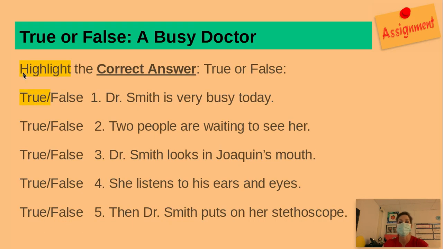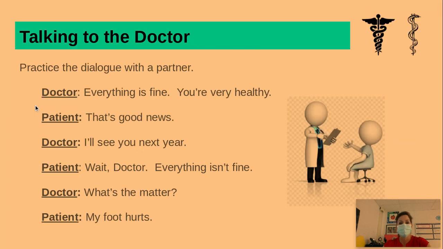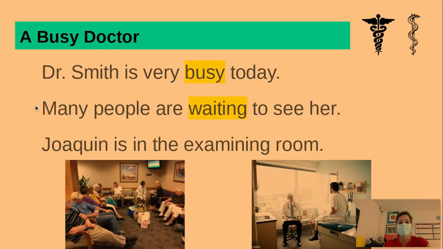The next slide is true or false. True meaning it occurred in the story. False, it did not. We're going to highlight the correct answer. True or false. Dr. Smith is very busy today. We know that this is a fact. It's therefore true because it's in our reading, as we could prove with the first sentence on the slide. Dr. Smith is very busy today.